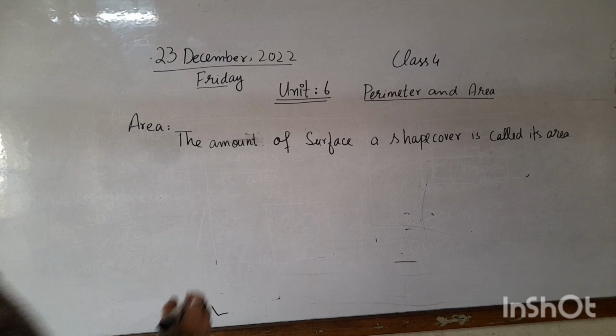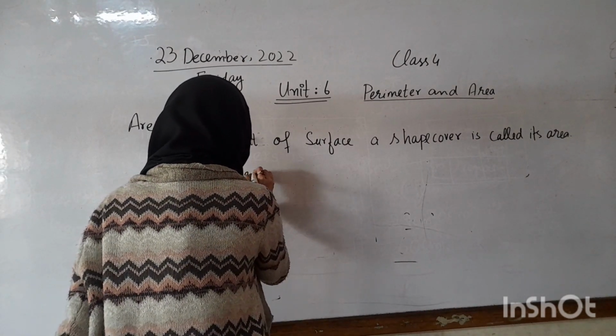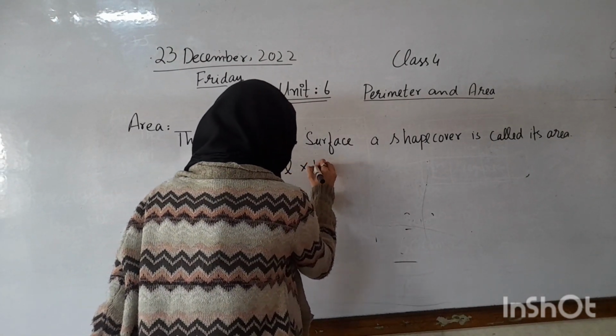So the area is the amount of surface the shape covers. The formula of area is equal to length multiplied by breadth.